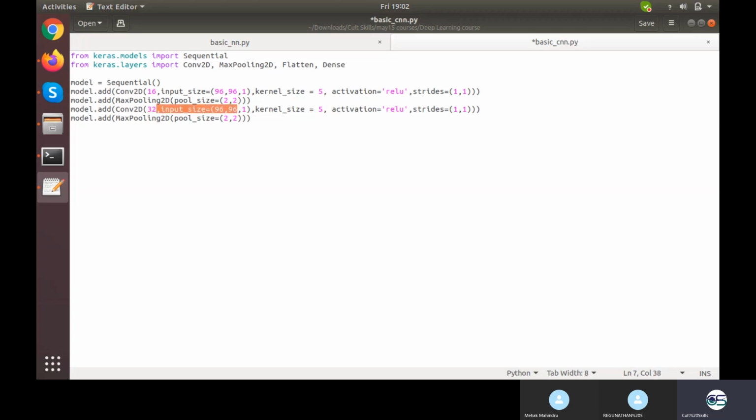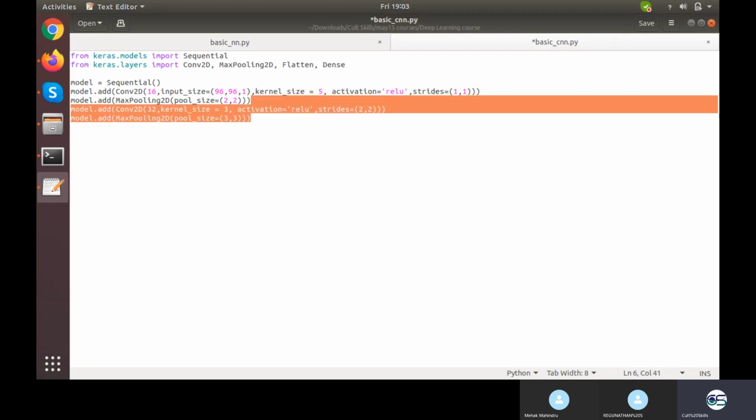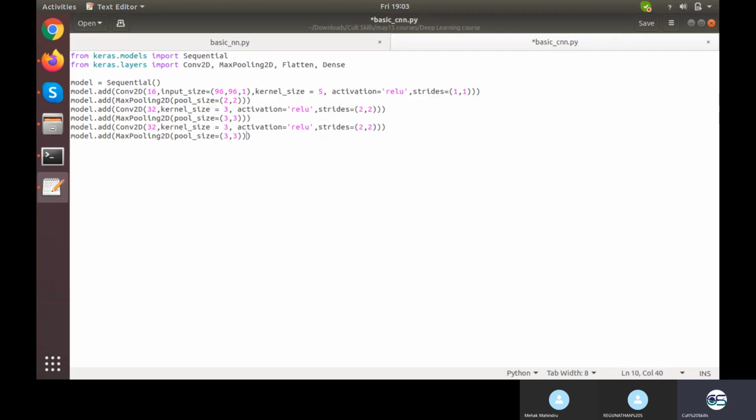And I don't need the input size anymore. Kernel size is, suppose, 3 this time. Activation would be ReLU. Strides, I just increase to 2 by 2. And my pooling turns out to be 3 by 3 this time. And again one more convolution layer. Kernel size, activation, strides, everything remains the same.